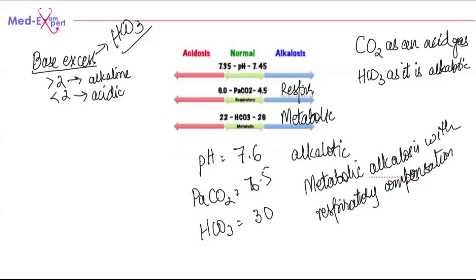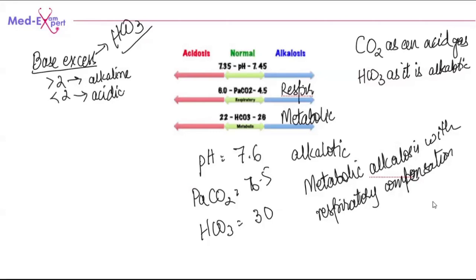Then when you have this pH, you look at where this alkalotic pH is coming from, either from the respiratory part or the metabolic part. So for respiratory, we look into carbon dioxide. Now carbon dioxide over here is more, so this is not going to be responsible for the alkalotic pH. So we look into bicarb. Bicarb is 30, which is more than 26 here. So it is going to be metabolic alkalosis with respiratory compensation, because the partial pressure of carbon dioxide has increased to bring the pH back to normal. All right? To bring the pH back to normal. So this is how we look into metabolic ABGs.